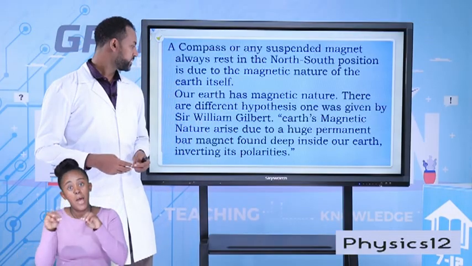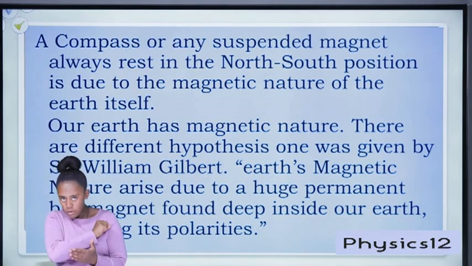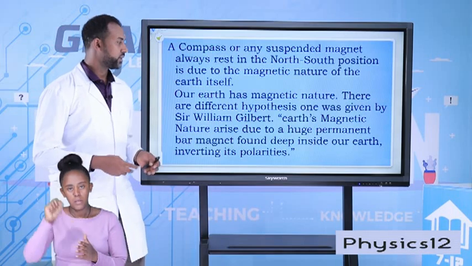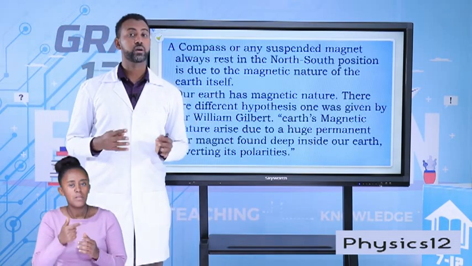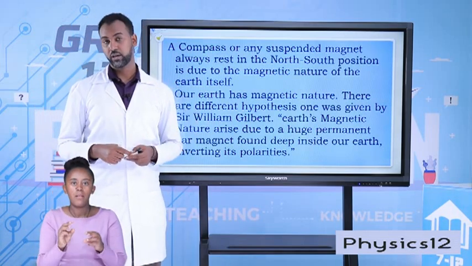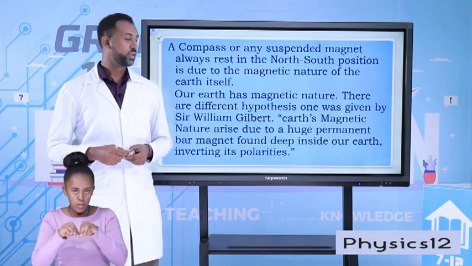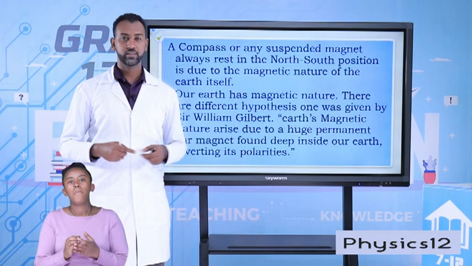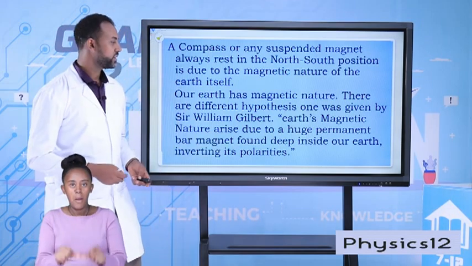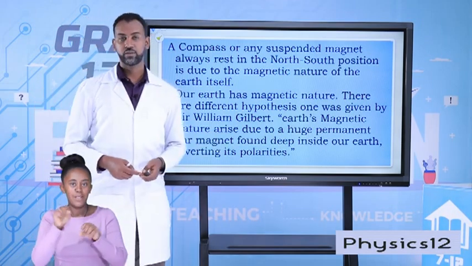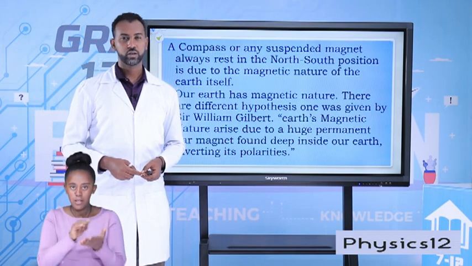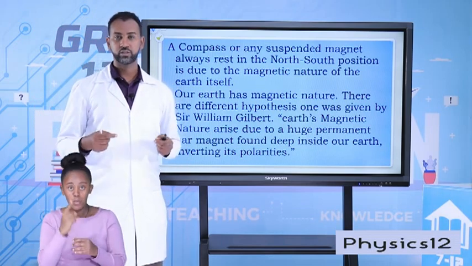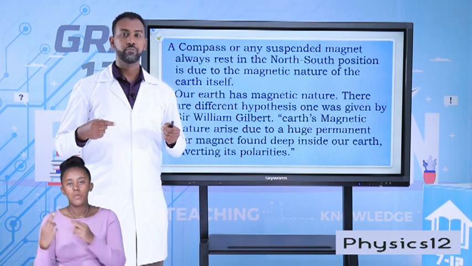Actually, there are different hypotheses. Among those hypotheses, one is proposed by Sir William Gilbert, and he stated that there is a huge permanent bar magnet deep inside our Earth. But lately, scientists tried to find this huge magnet, but instead of finding a huge permanent bar magnet, scientists found that the molten rock deep inside our core is responsible for Earth having such a property.